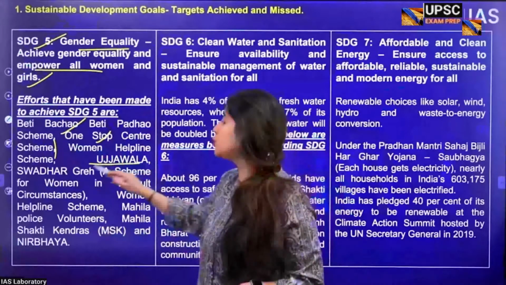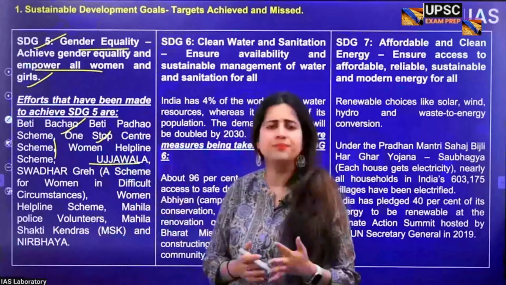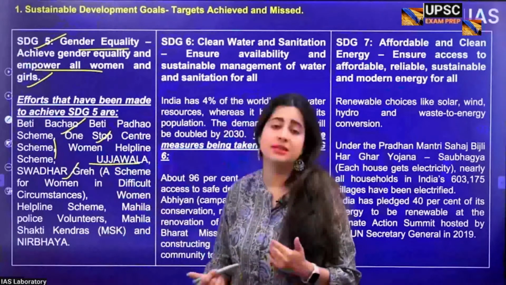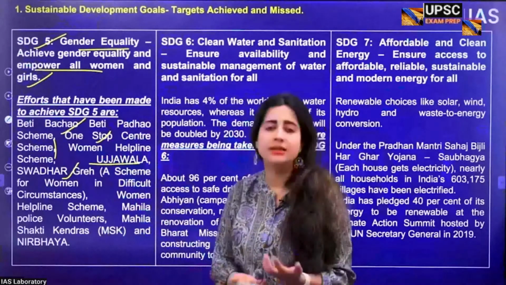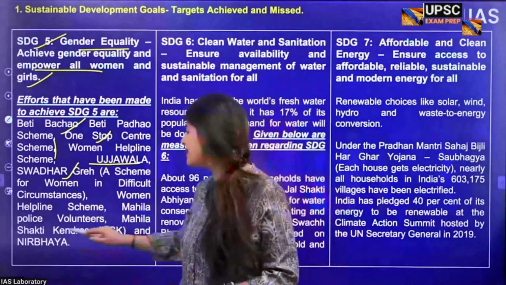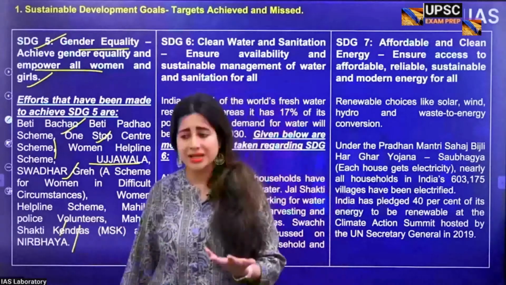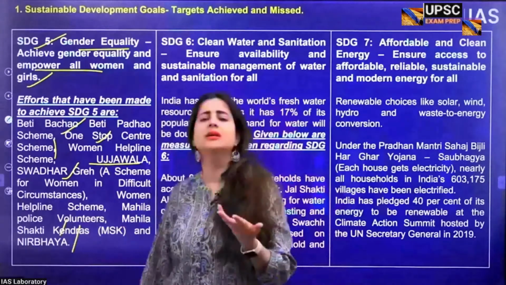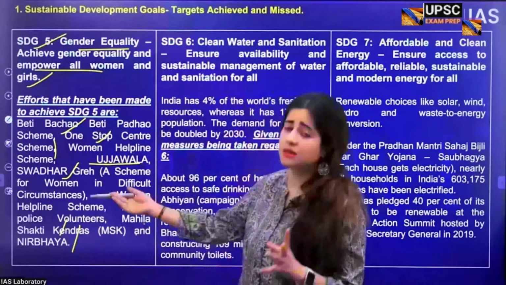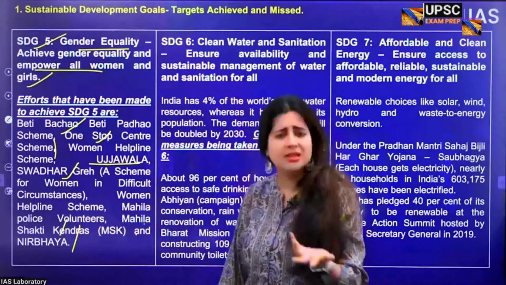Then you have the Ujjwala scheme, where the government provides free LPG connections to a lot of women below the poverty level. Similarly, you have the Swadhar Griha scheme, a place where women can be rehabilitated, those who are poor, homeless, destitute, or abandoned. Then you also have Mahila Shakti Kendra and the Nirbhaya helpline, where women who are suffering violence or molestation, or who fear any kind of attack, can call and help shall be available to them. So lots of initiatives, and many more than these, the government has been constantly taking. Here you can also talk about Pradhan Mantri Matritva Vandana Yojana and the Janani Suraksha Yojana, and so many more.